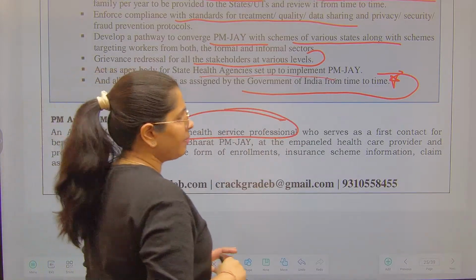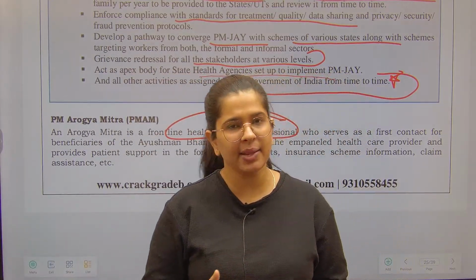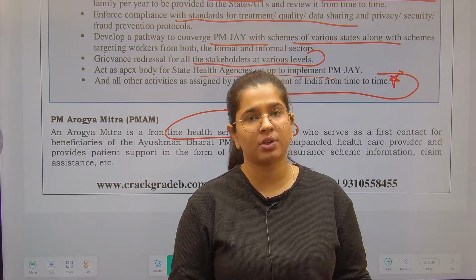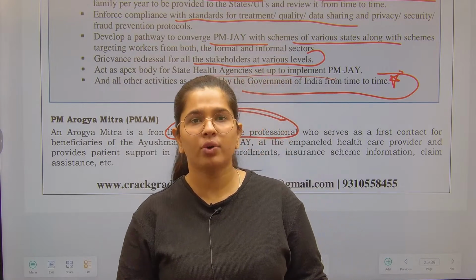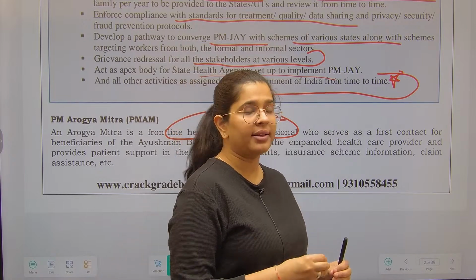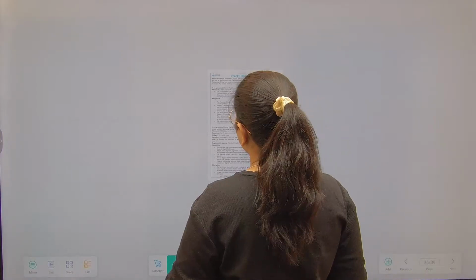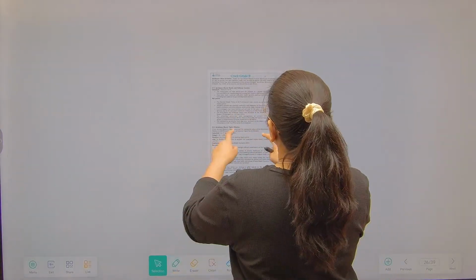services under the PMJ. And then we have Ayushman Mitra. Ayushman Mitra is any person, any citizen of India who has information about this scheme and who is helping the beneficiaries get their desired and eligible benefits, right? Any citizen of India can become Ayushman Mitra.